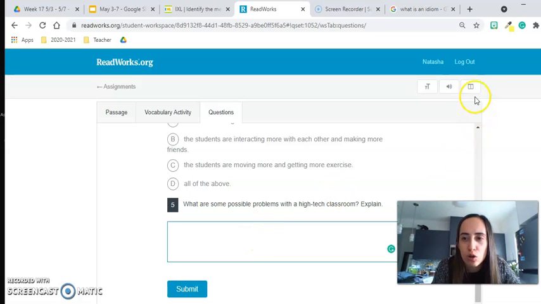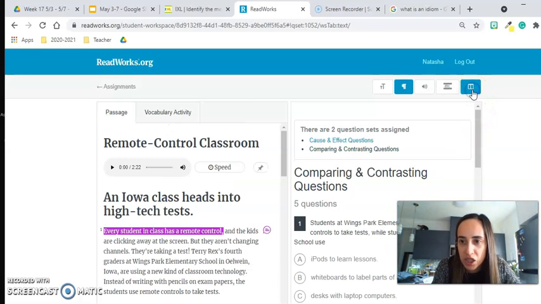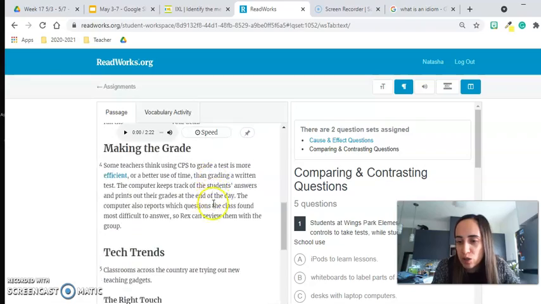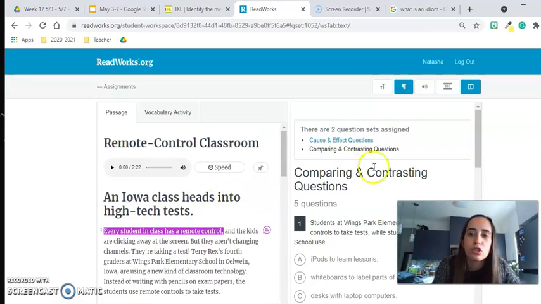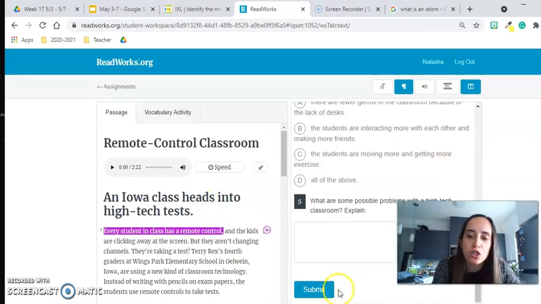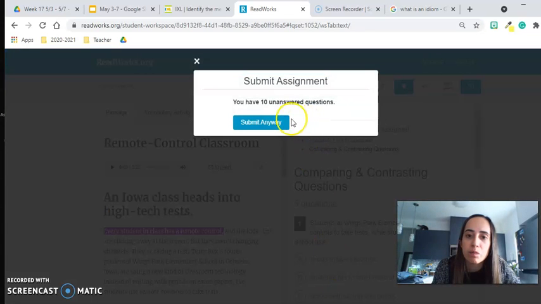And if you need to go back to the text, you want to click this little button here, and it'll bring you your text with your annotations, okay? Once you finish that assignment, boys and girls, you're going to want to go ahead and submit it, okay?